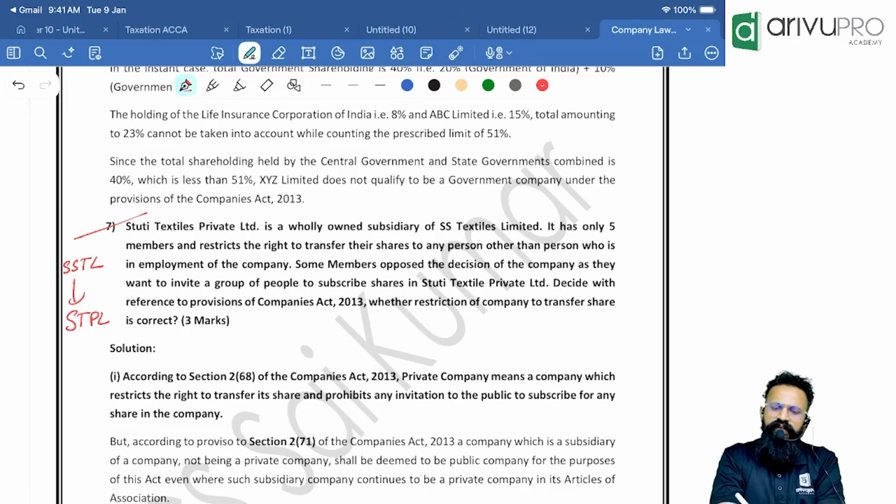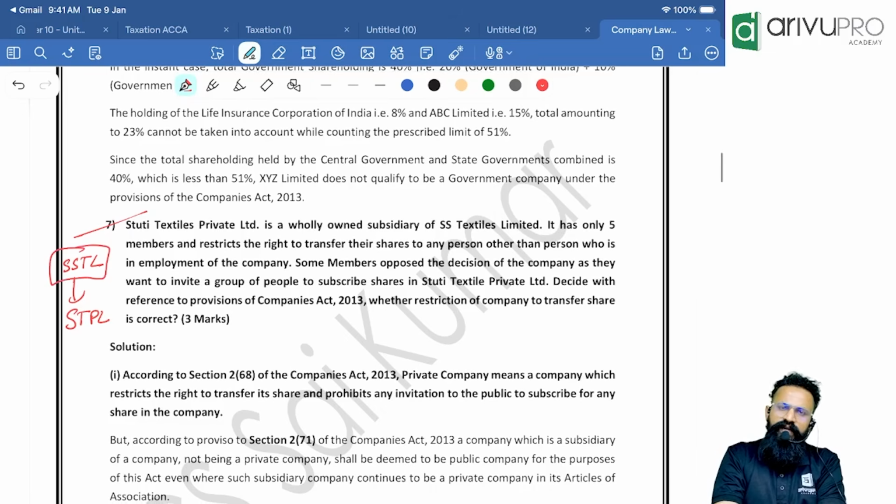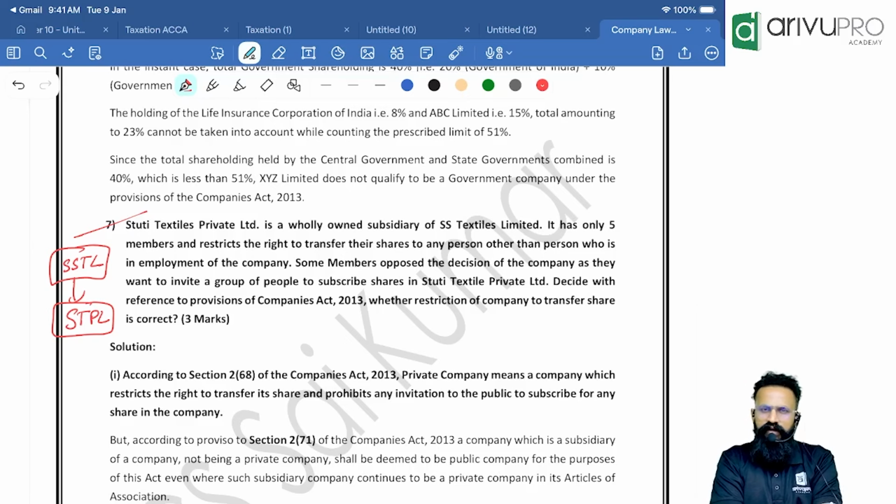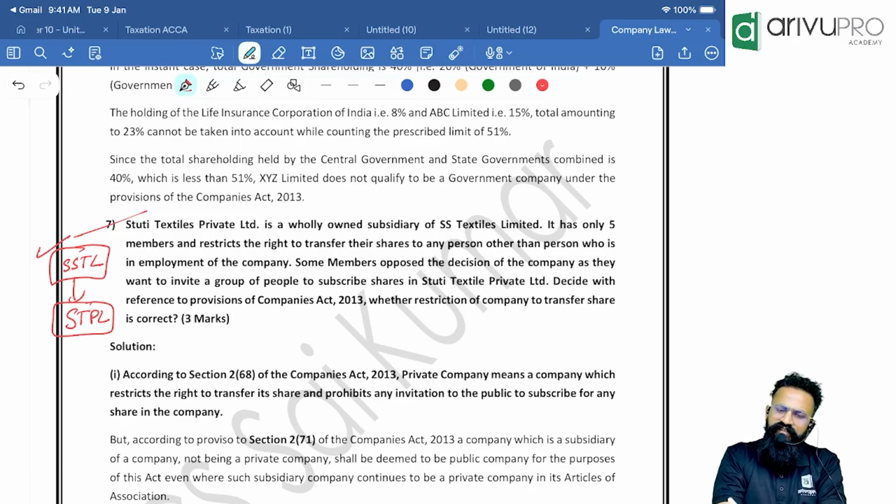What is this? See, this is a public company, this is a private company. Now you all know by now that if there is a subsidiary of a public company, it will be deemed to be a public company. Agreed? Now in the given case, what is the challenge, people? Now because it is a public company, this is a deemed public company. Now what is the problem?